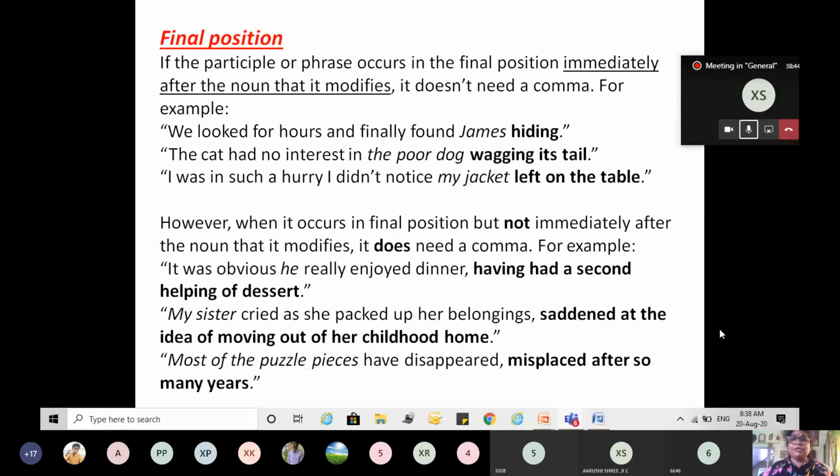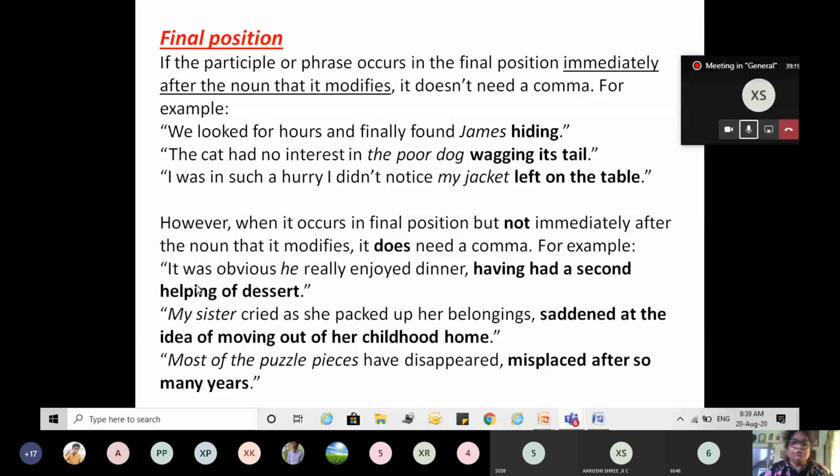We looked for hours and finally found James hiding. Hiding comes just after James, so you don't need a comma. The cat had no interest in the poor dog wagging its tail. Who is wagging its tail? The dog. So when the participle or participle phrase comes after the noun which it is modifying, you don't need a comma. I was in such a hurry, I didn't notice my jacket left on the table.